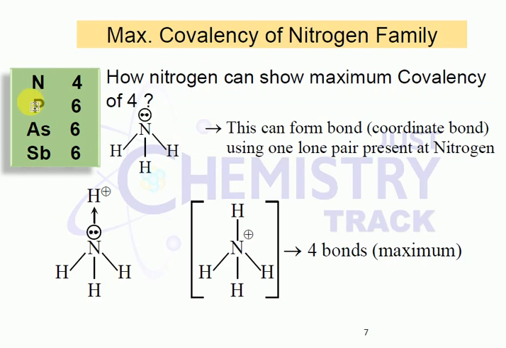How nitrogen covalence is 4, you know very well, take ammonia. Nitrogen has 5 valence electrons, 2 are the lone pair of electrons and 3 are involved in bond formation. 3 bonds are there.